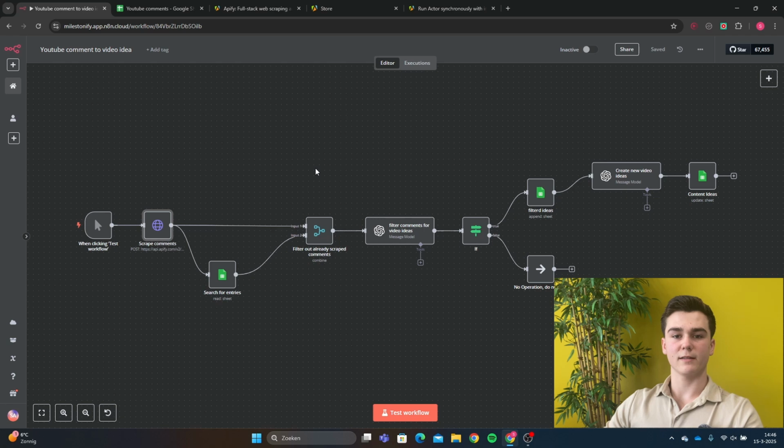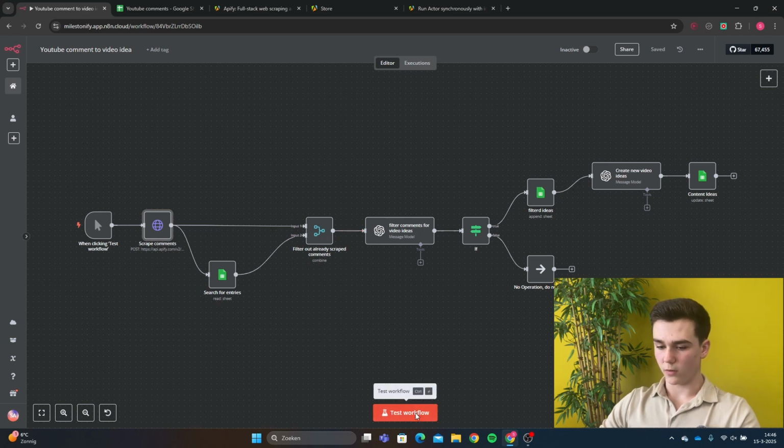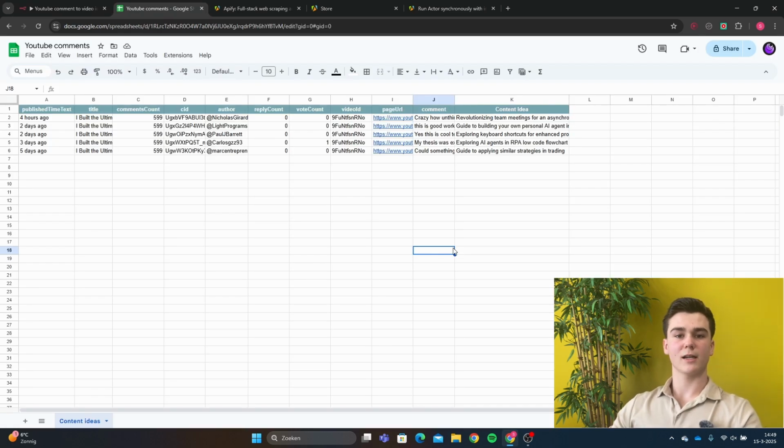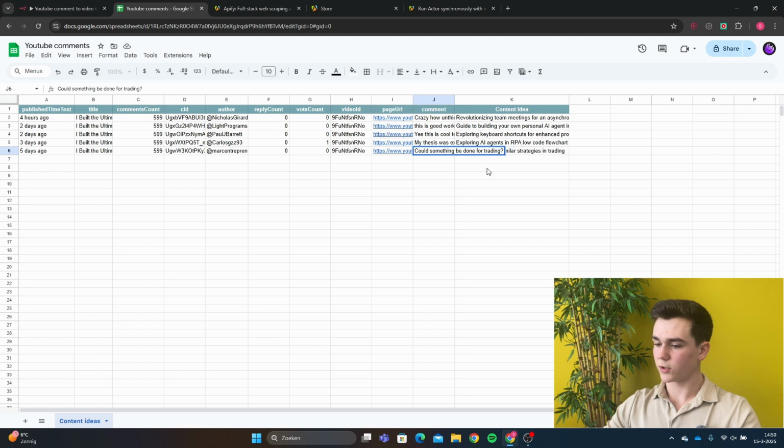Okay, so we are in n8n now. And I will do test workflow. The workflow is done, so let's take a look into our Google Sheets and see what it has done. We are in our Google Sheets and we can see that it has scraped 5 comments. And one of the comments is, "Could something be done for trading?" And then the content ID is "Guiding to apply similar strategies in trading."